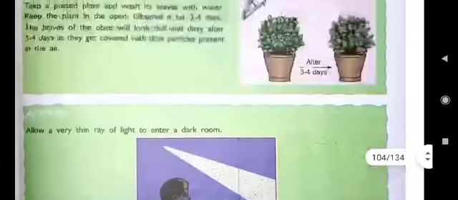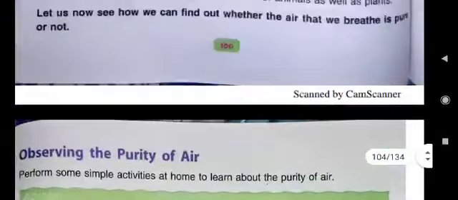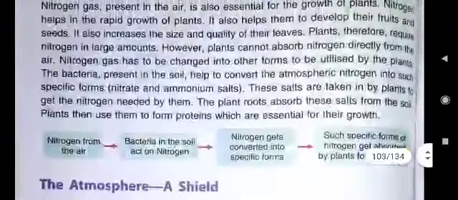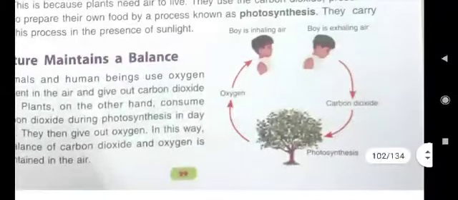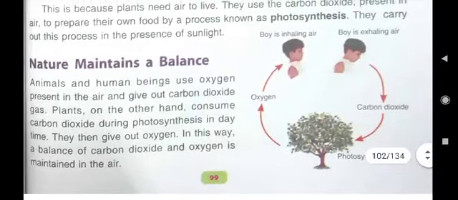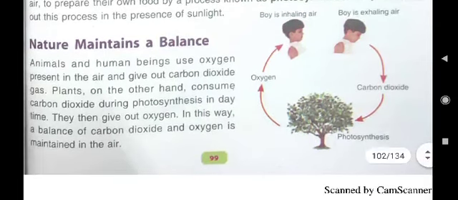Carbon dioxide gas. On the other hand, plants use carbon dioxide gas in the process of photosynthesis in making their food, and they release oxygen gas. That oxygen gas is being used by us in breathing in.